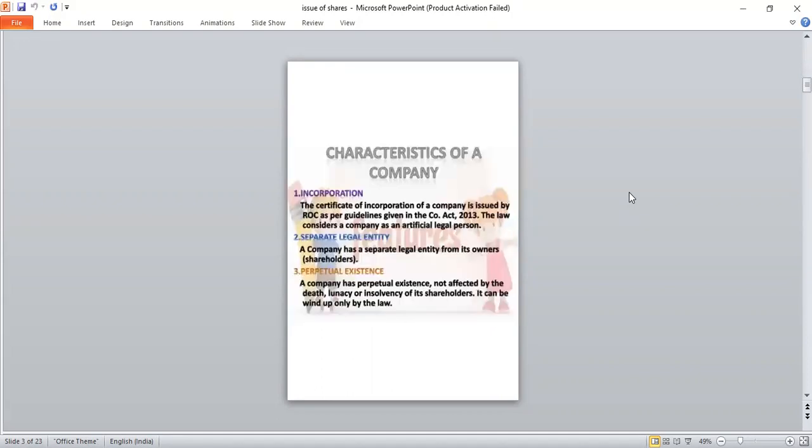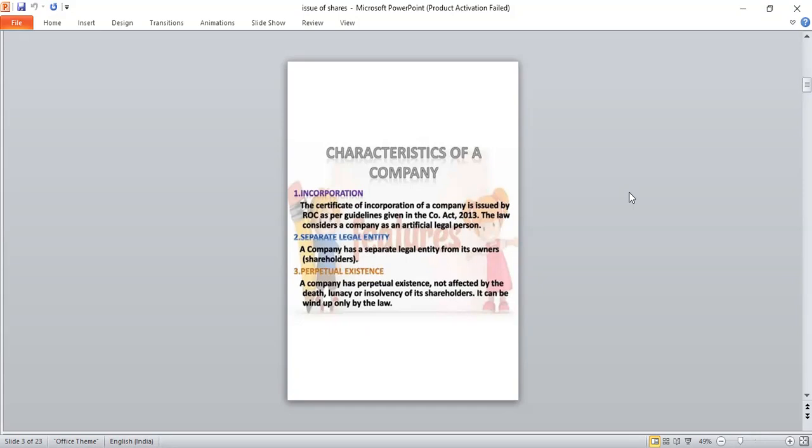Okay. The next one: what is meant by characteristics of company? First one, incorporation. The certificate of incorporation of a company is issued by ROC. What is meant by ROC? Registrar of Companies. As per guidelines given in the Companies Act 2013, the law considers a company as an artificial legal person, separate from individual persons.